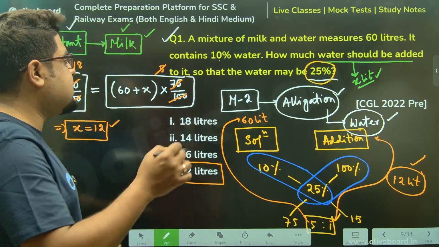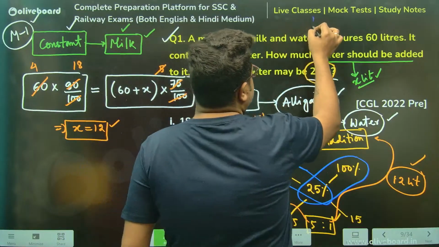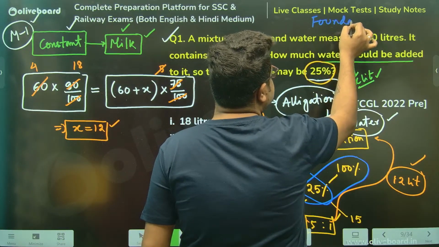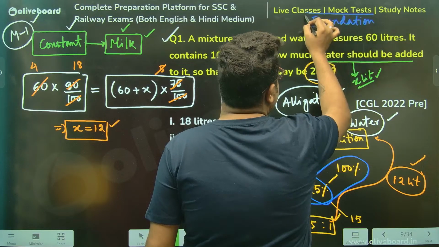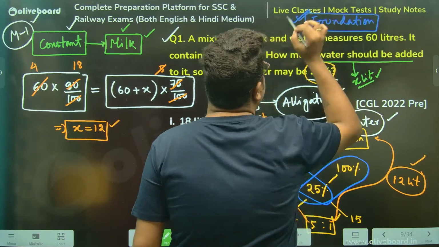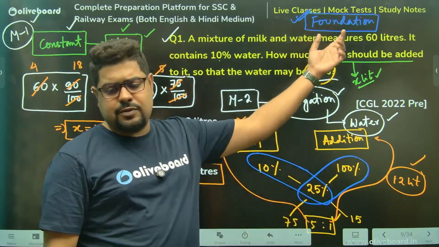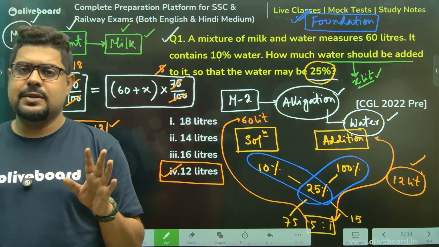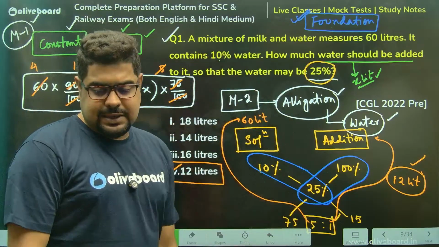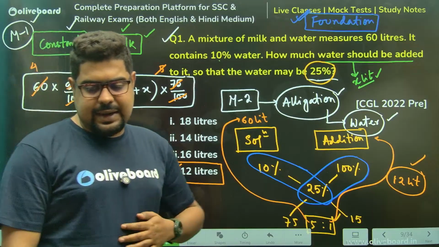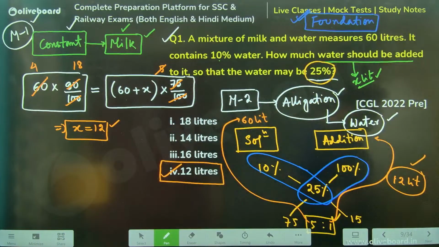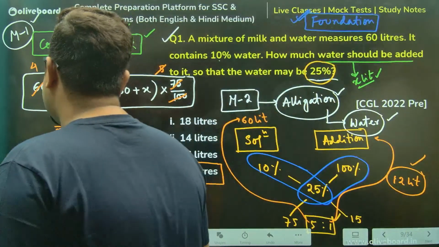Pavan, in that case, brother, you must go through the basics. If you don't know this, brother, you must go through the foundation batches. You will get access to everything through recordings if you have Super Elite. Please go through this. Now again, if you don't have Super Elite, go through any teacher's class. But again, please go through the basics. Clear? Pavan, clear, brother? Everyone, anyone having any doubts? I'm giving you enough time to understand. Nobody should have any doubts. Anyone having doubts, please feel free to ask.